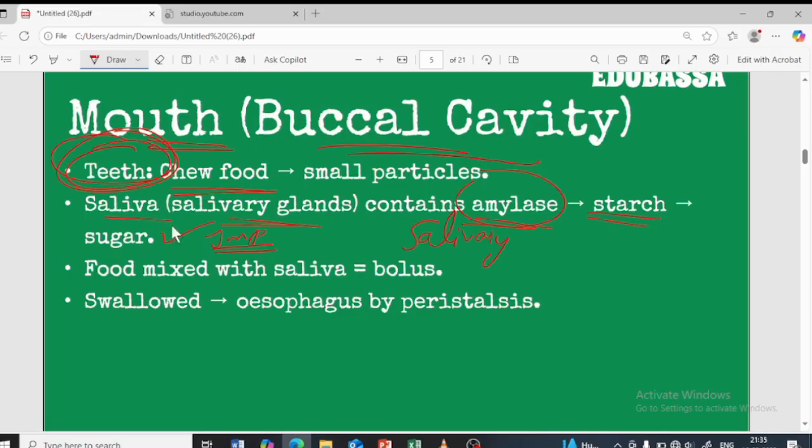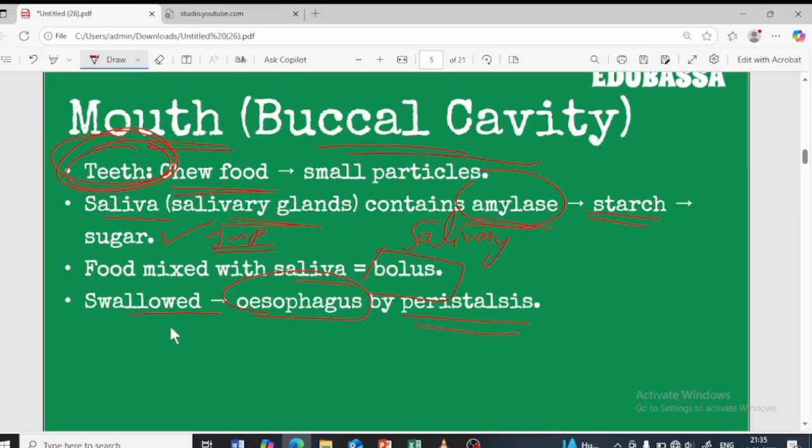Then after the breaking down of the starch present in the food, the food which is mixed with the saliva we call a bolus, and then the food is swallowed and passed to the esophagus, which basically transports the food from the mouth to the stomach with the help of peristalsis.